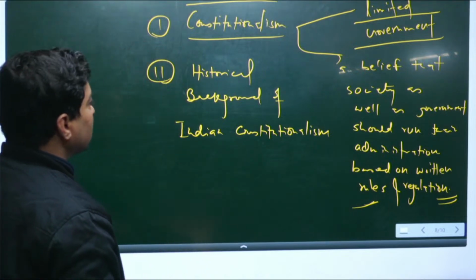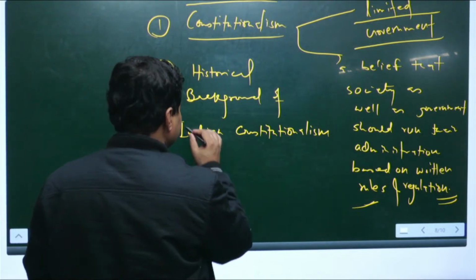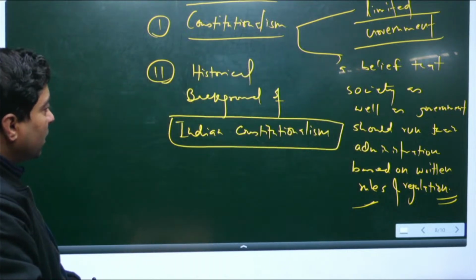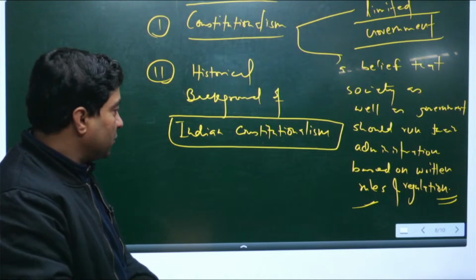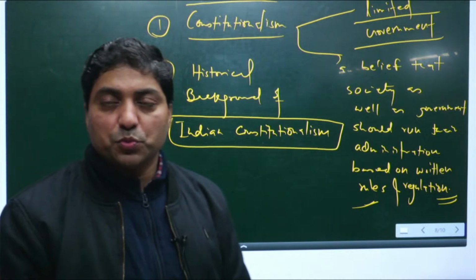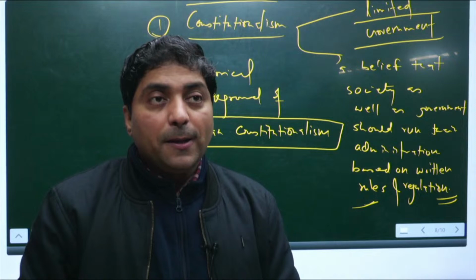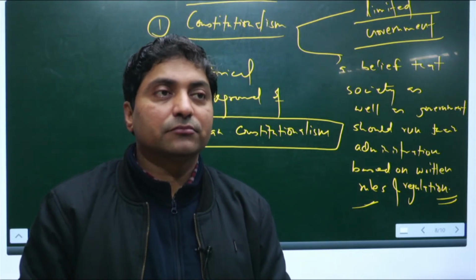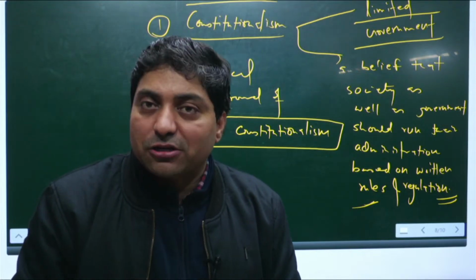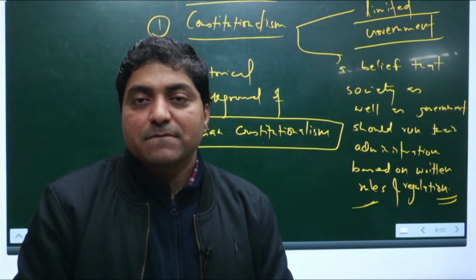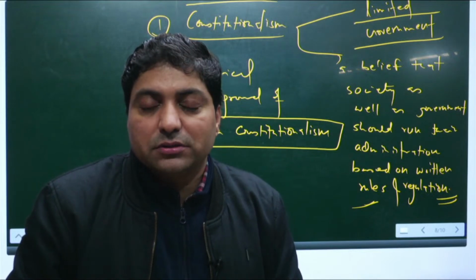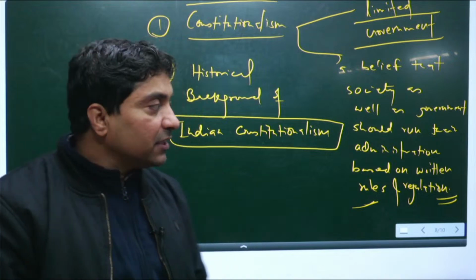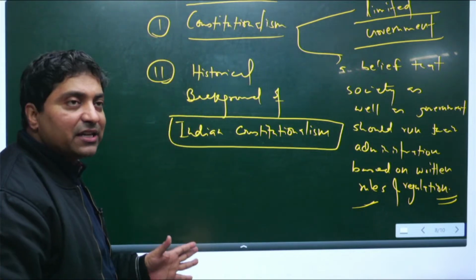Now look at the historical background of Indian constitutionalism. In India, we have a constitution which is supreme, but this constitution was not a product of one day. This constitution has evolved, right, and it has historical antecedents.